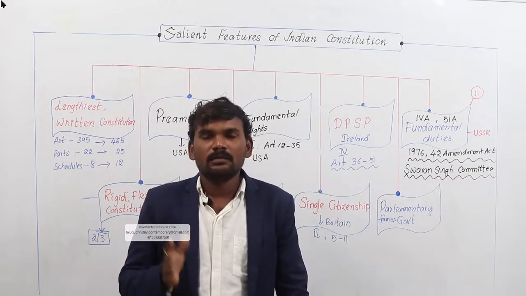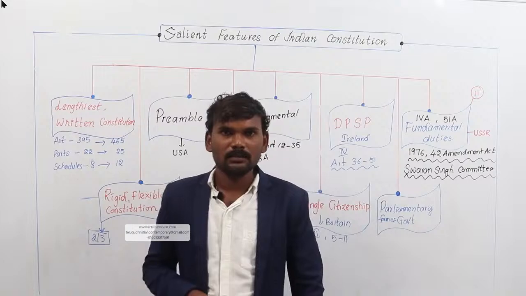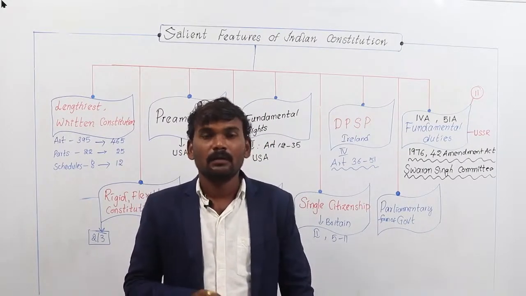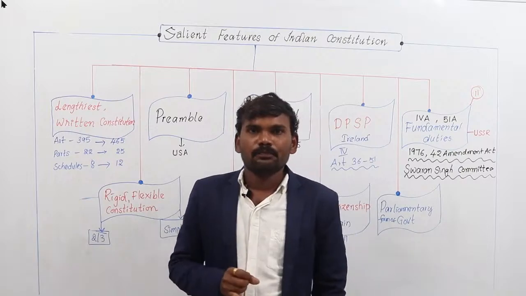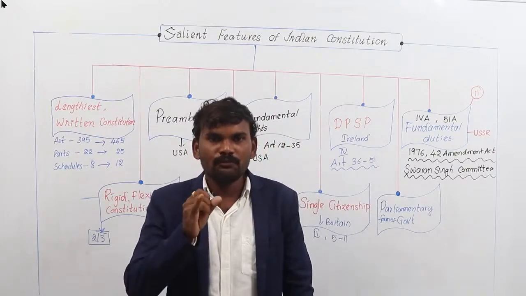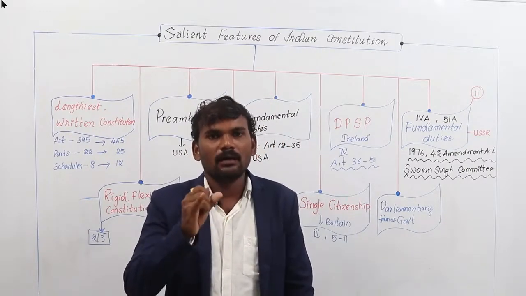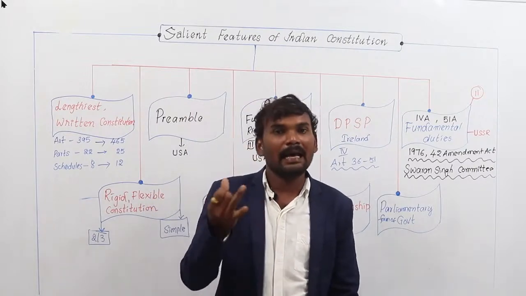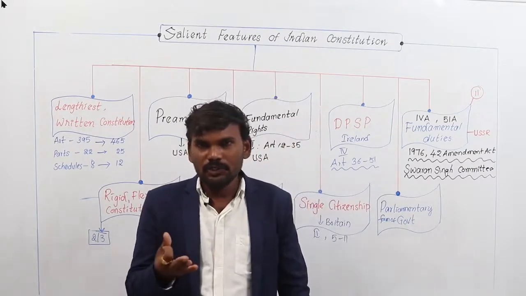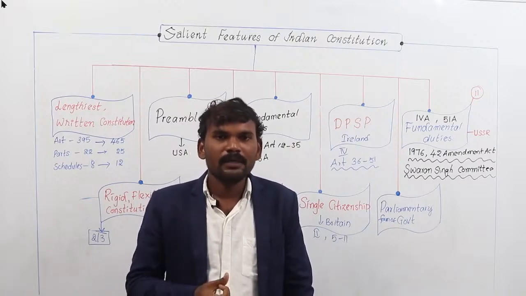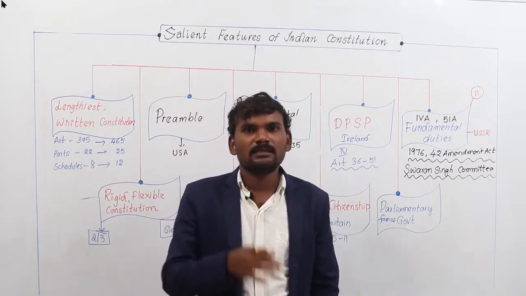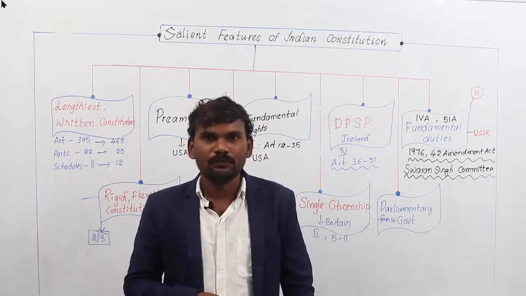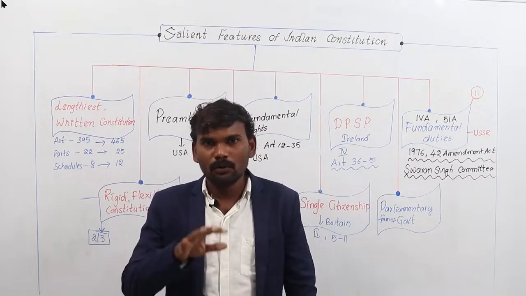Every government in modern democratic states has 3 pillars, 3 branches: 1 executive, 2 legislative, 3 judiciary. Legislative is the branch of government which enacts laws. Executive is the branch of government which implements the acts enacted by the legislature. Judiciary is the 3rd pillar of the government which reviews the acts enacted by the legislature or implemented by the executive. These are the 3 main pillars of any government in the modern democratic states.